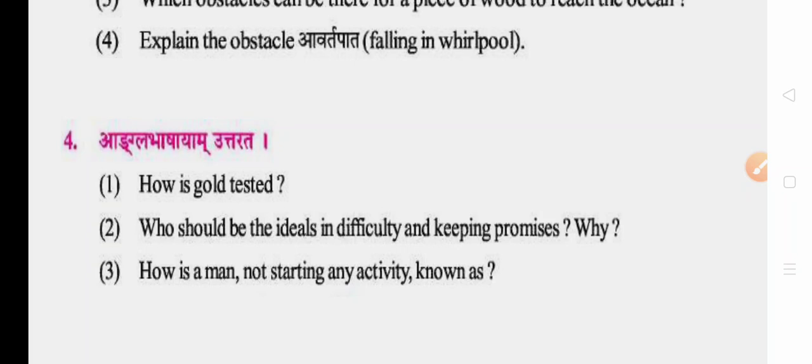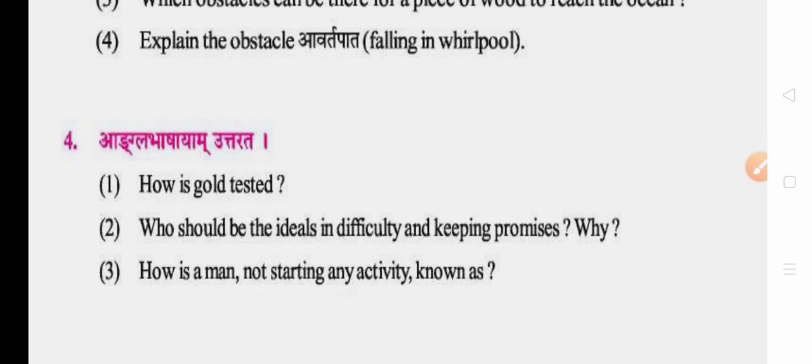Who should be the ideal in difficulties and keeping promise? In difficulties, Ram should be the ideal. In keeping promise, Bhishma should be the ideal, because Ram faced lots of difficulty in the forest while passing 14 years of exile, and then also he got success finally. And Bhishma took the bed of arrows himself, but he did not falsify his promise. He did not neglect his promise.